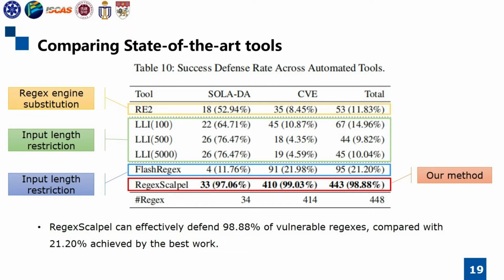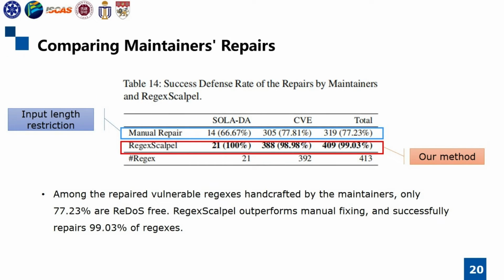The table shows the number and ratio of regexes that have been defended successfully. We can learn that RegexScalpel can effectively defend 98.88% of vulnerable regexes, while the best existing work can only defend 21.20% of vulnerable regexes. Apart from the automatic defense tools shown above, we compared the repairs made by RegexScalpel with the defending actions taken by the project maintainers. We can learn from the table that among the repaired vulnerable regexes handcrafted by the maintainers, only 77.23% are ReDoS free. RegexScalpel outperforms manual fixing and successfully repairs 99.03% of regexes.